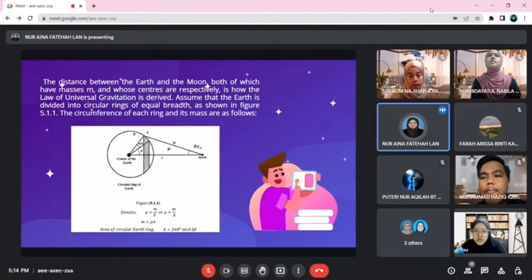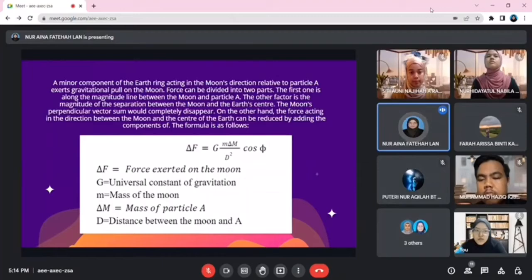Assume that the Earth is divided into circular rings of equal breadth. As shown in figure 5.11, the circumference of each ring and its mass are as follows. A minor component of the Earth ring acting in the Moon's direction relative to particle A exerts gravitational pull on the Moon. The force can be divided into two parts.